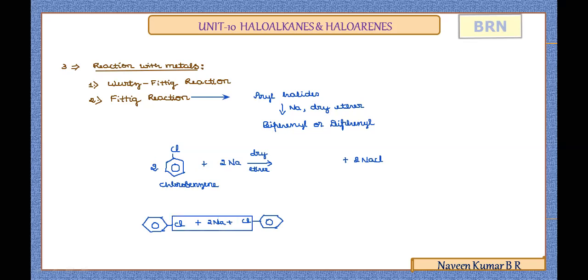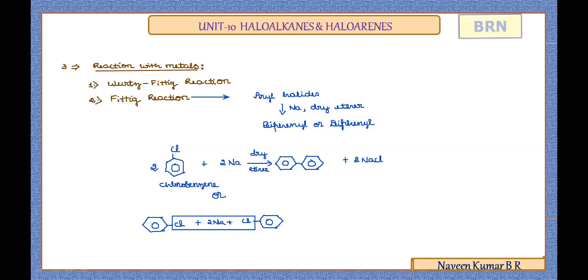In the process, the sodium will combine with the halogen and take it away in the form of sodium halide. The two arene rings will be bonded together to form biphenyl or diphenyl. The two carbon atoms which were earlier bonded with the halogen get bonded with the help of a bond now.